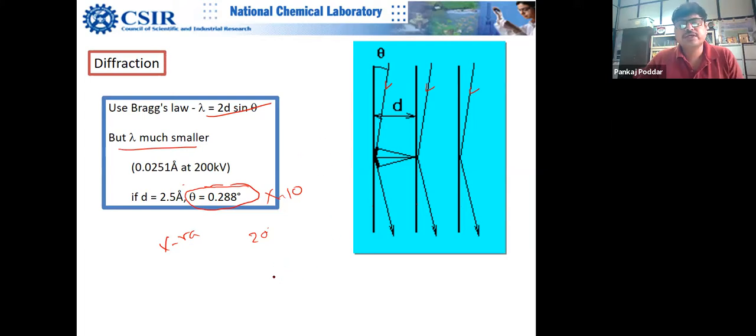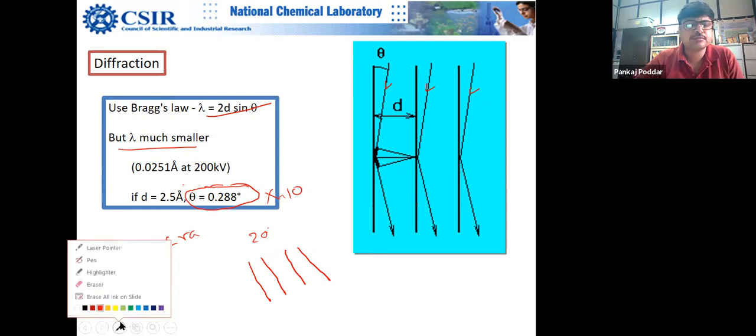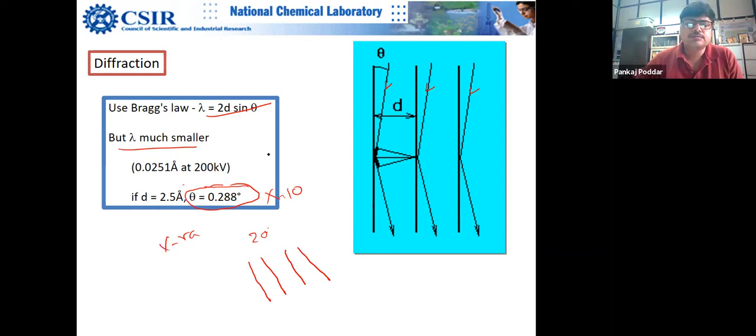For diffraction to happen, suppose these are atomic planes, electrons must travel almost parallel. And suppose this electron will diffract like this.